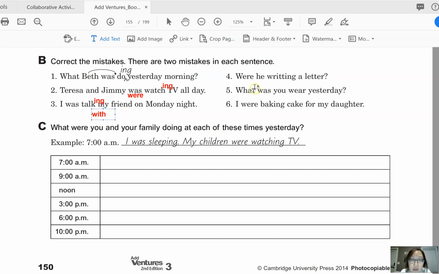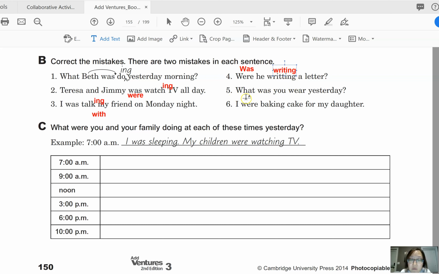Okay, and then number 4, were he writing a letter? This is not correct because he is third person singular. So we need to say was he, and then writing is not the correct spelling. We need to say writing, so only 1 T. So was he writing a letter?